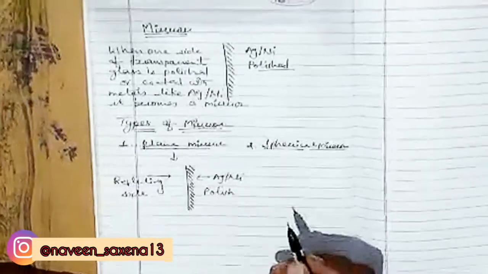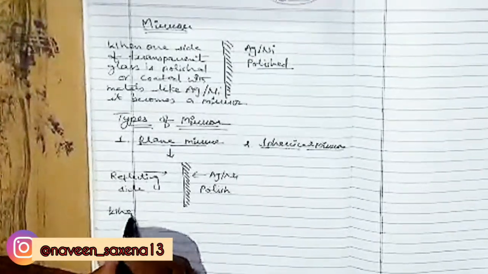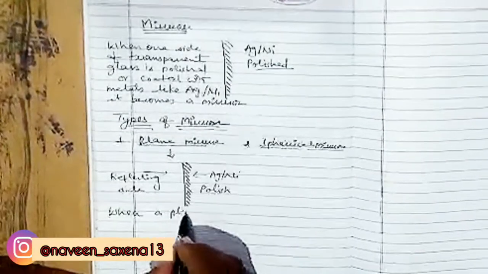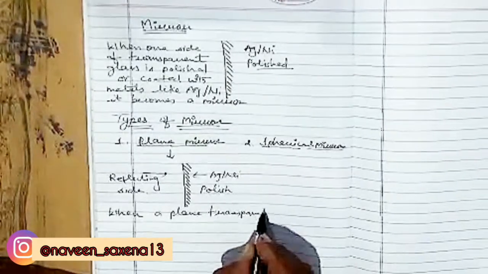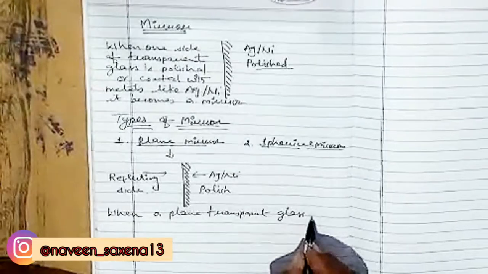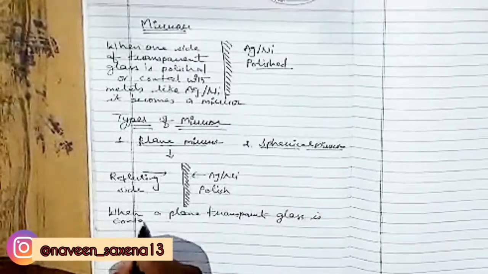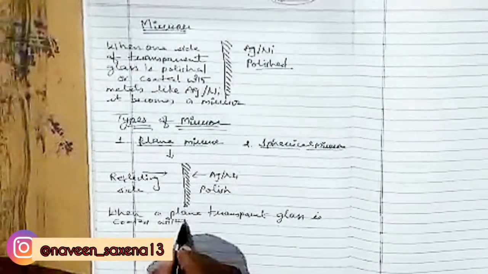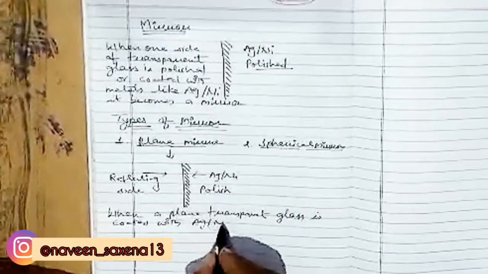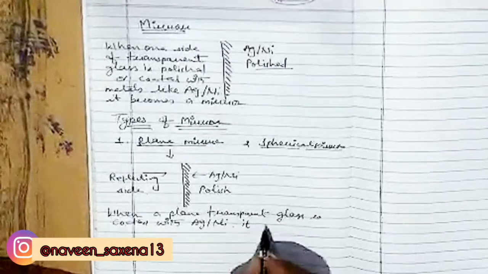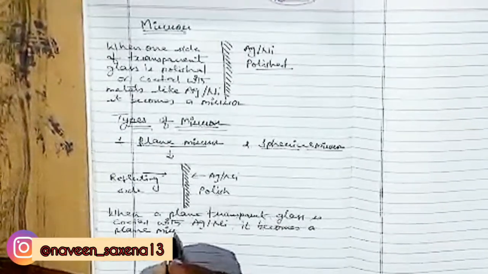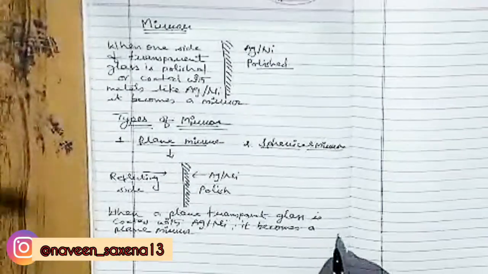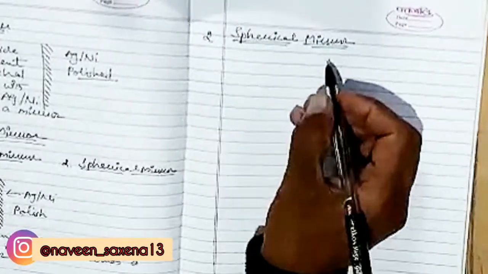So you can define: when a plane transparent glass is coated with silver or nickel, it becomes a plane mirror.